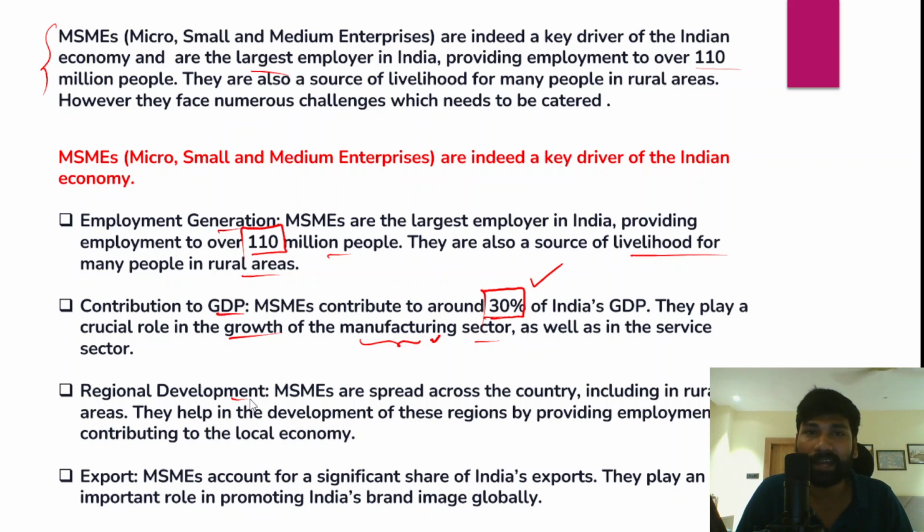Regional disparities is one of the key challenges in Indian economic growth and development. MSMEs are not very often located in big metropolitan cities. They are very often located in small cities or rural areas. So therefore, these MSMEs play a very important role in rural development and reducing regional disparities, and overall promoting inclusive growth and development across India.